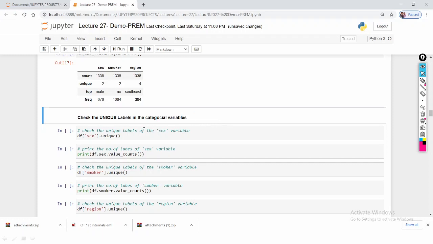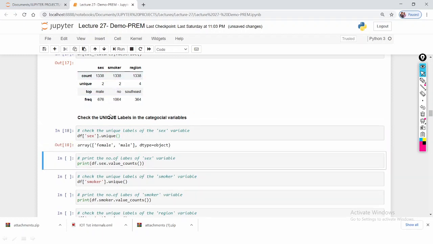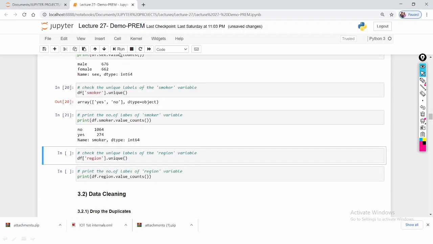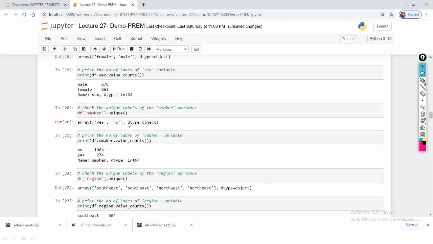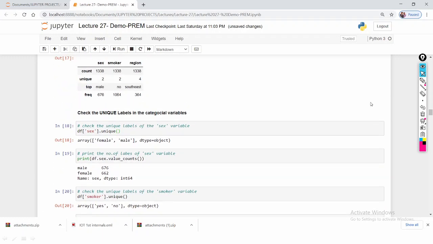Check the unique labels in the categorical variables. First let me execute and I will explain. If you see df of sex dot unique, under sex, what are the unique variables? 2. What are the unique variables? We can't notice them in this output, but here we can. Male and female, out of 1338, those are the 2 categories, male and female.